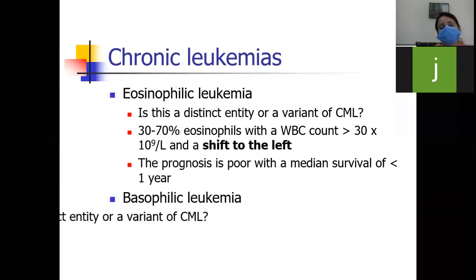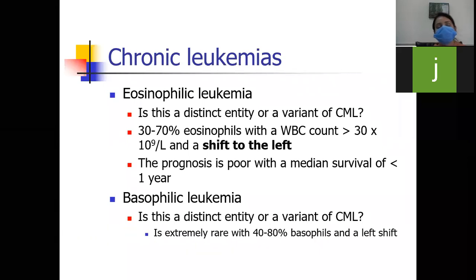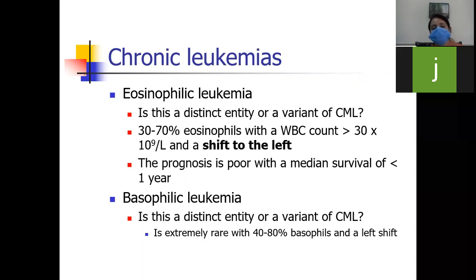So in chronic leukemias, we can see there is also eosinophilic leukemia. We included it in these chronic leukemias. It is a distinct entity or a variant of CML. So 70% eosinophils with the WBC count more than 30, and there is a shift to the left. So the prognosis is poor with the median survival of less than 1 year in these patients.